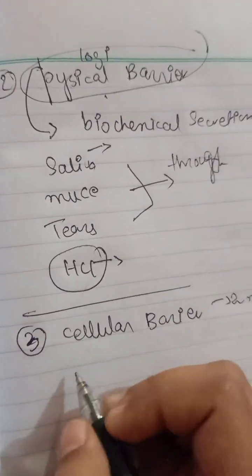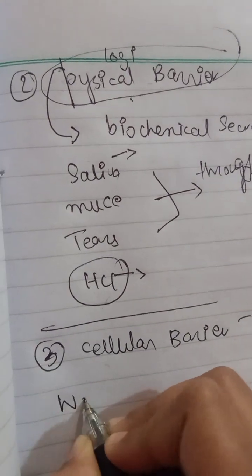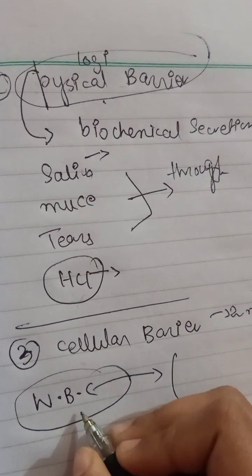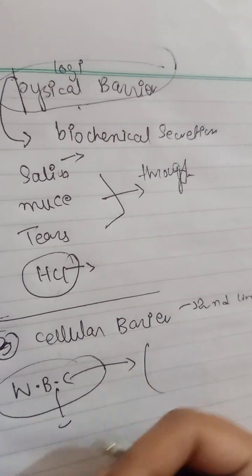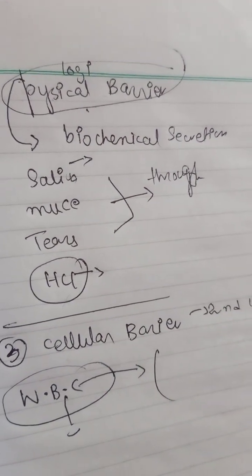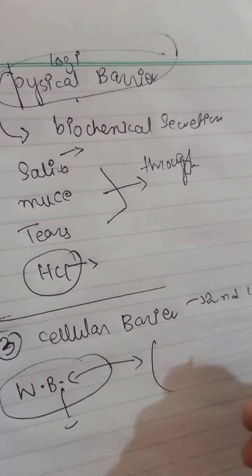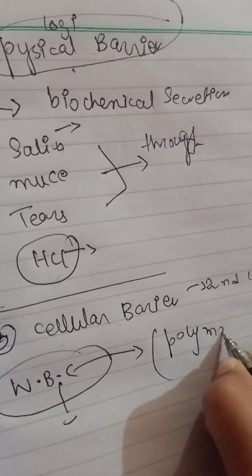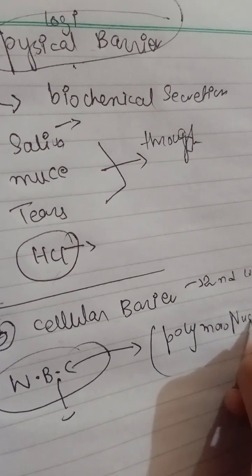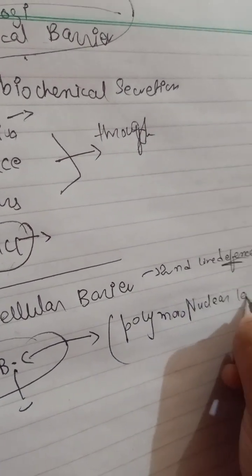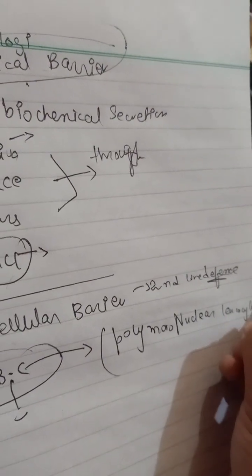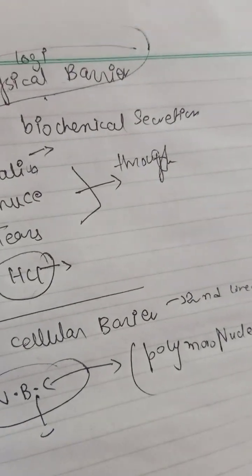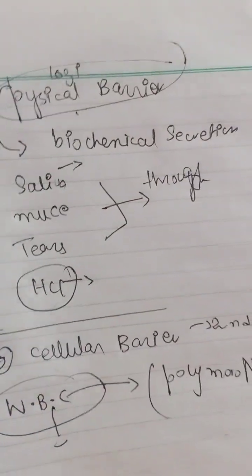So in the cellular barrier, we have WBCs that work against pathogens. The types of WBC we have are leukocytes, monocytes, all the WBC cells, which combined we call polymorphonuclear leukocytes. Okay, so we also have macrophages, or phagocytes too.